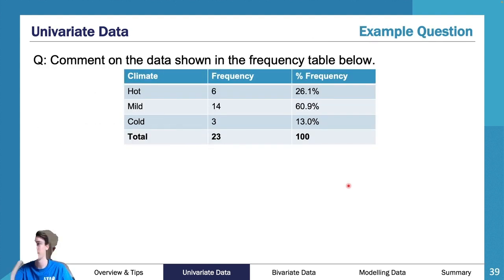So let's have a look at this question here. I want you to comment on the data shown in the frequency table below. So if you want to have a go at this, please feel free. I'll pause it here, or you can pause it here.